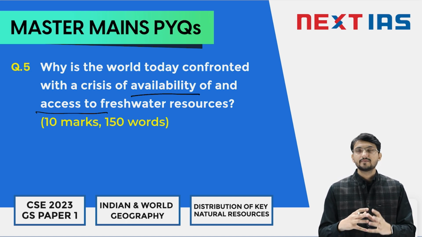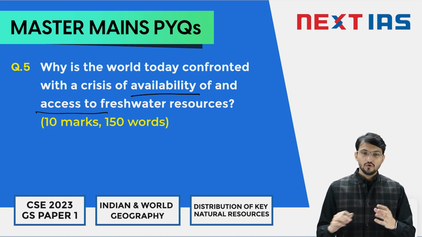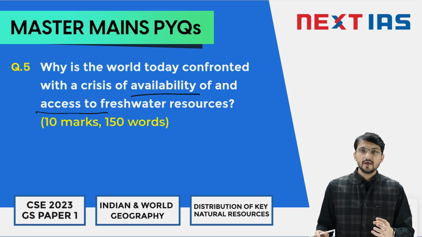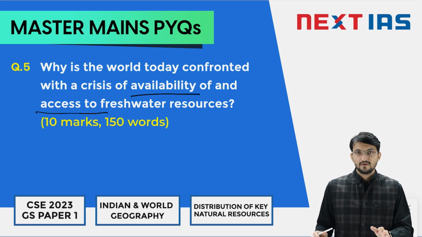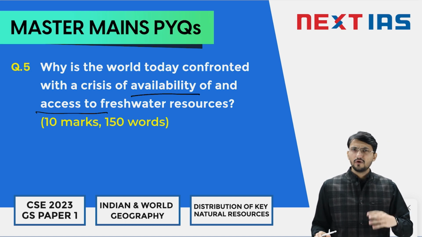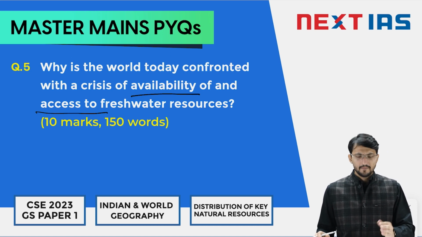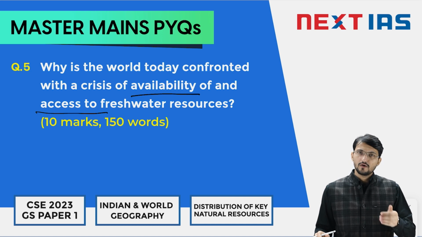The water cycle is being disrupted. We read a lot of news on pollution of water. All these factors make the topic more important than it already is. So water is very important to us. There is a lot of news on it, and that's why UPSC always asks a question or two on this area. So you can prepare it. You will read a lot of newspaper articles and understand really nicely. Prepare some data and prepare the causes and effects of water crisis.